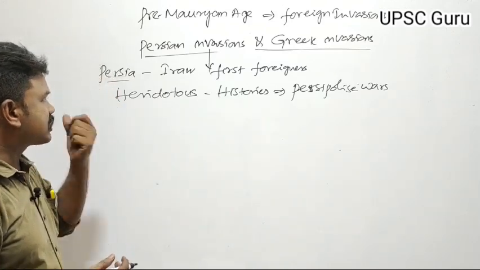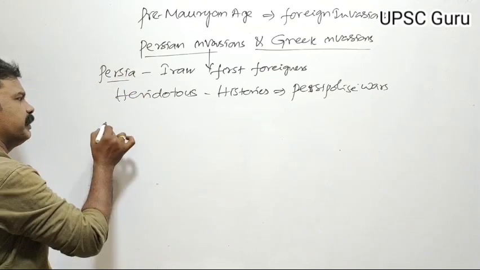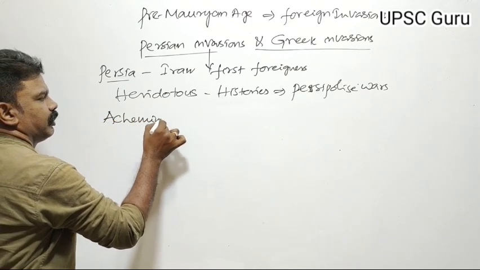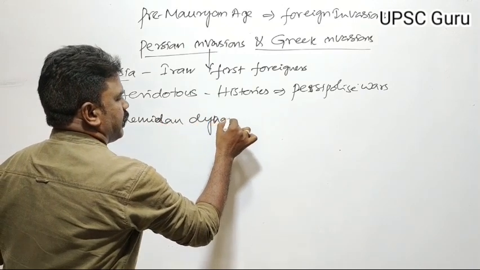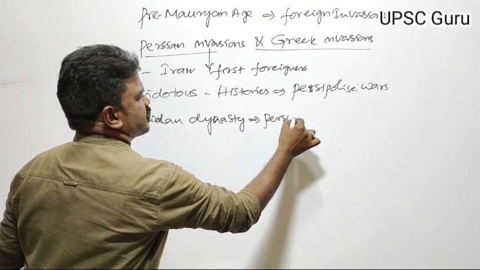According to Herodotus, the Persian Empire was the biggest empire in the ancient period. The Achaemenid dynasty was ruling Persia.